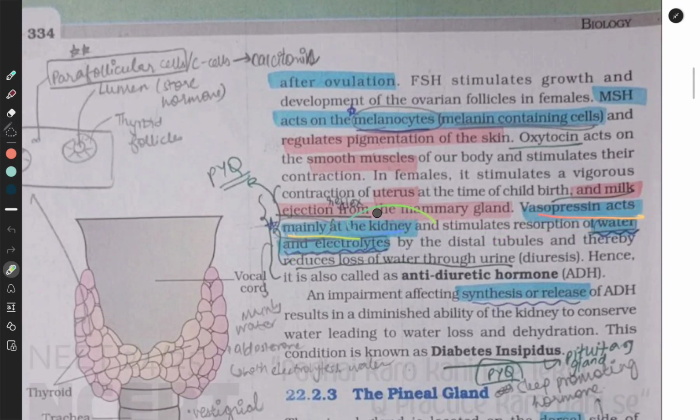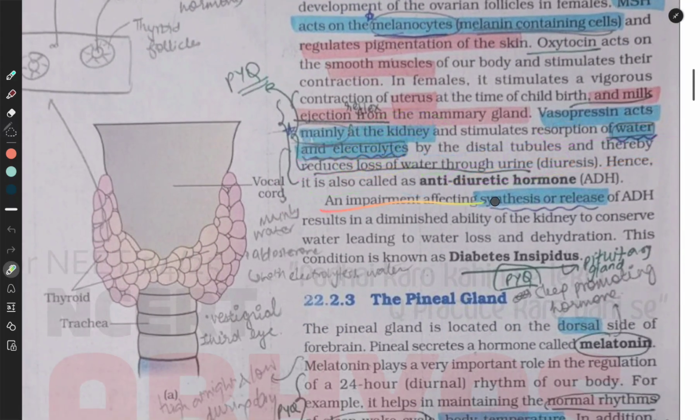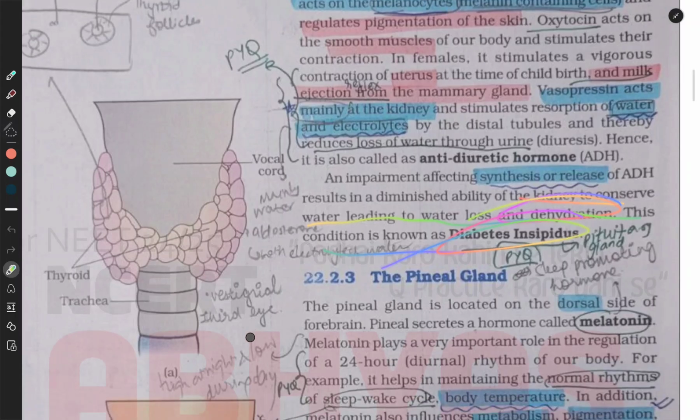Vasopressin acts mainly at the kidney and stimulates resorption of water and electrolytes by the distal tubules, and thereby reduces loss of water through the urine, diuresis. Hence, it is also called antidiuretic hormone (ADH). An impairment affecting synthesis or release of ADH results in the diminished ability of the kidney to conserve water, leading to water loss and dehydration. This condition is known as diabetes insipidus.